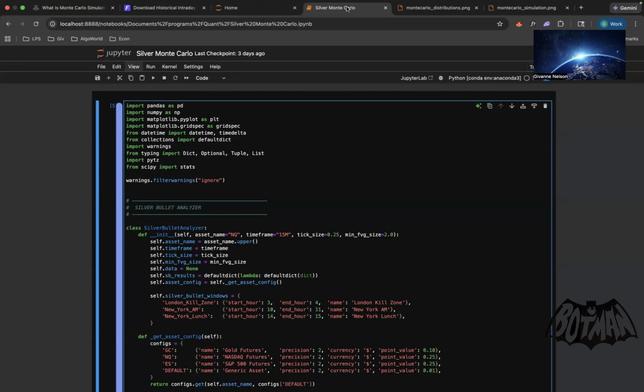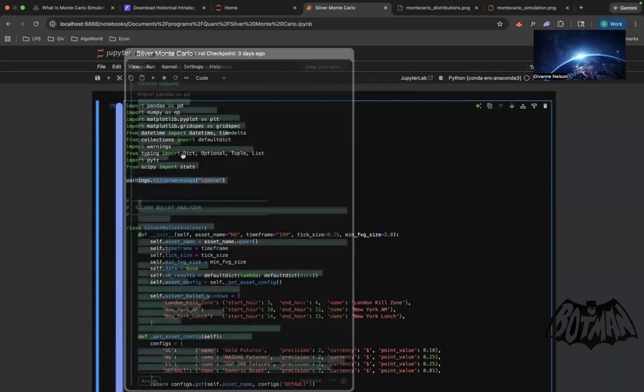So let's get started. First we start with the imports, of course, and we're always going to use pandas and numpy. Data analysis 101. These are the two that you're always going to see. Matplotlib for displaying charts, datetime, which is going to be important because we're dealing with CSVs with datetime in it, and as well as knowing that silver bullet is very much based on specific times. Collections, and we're going to be using warnings to get rid of errors because we all hate errors.